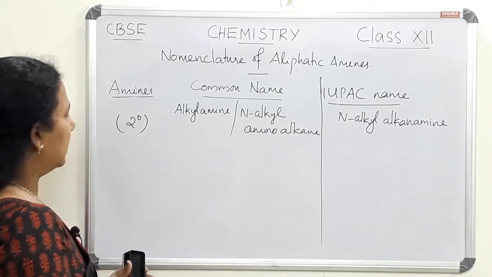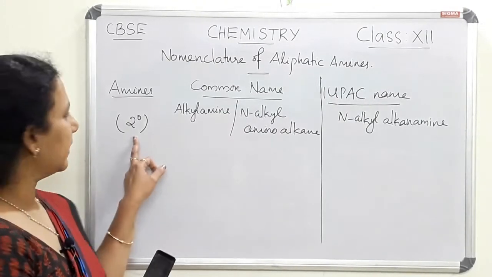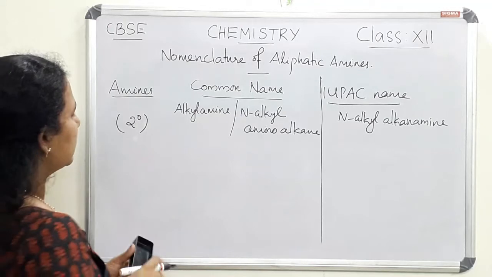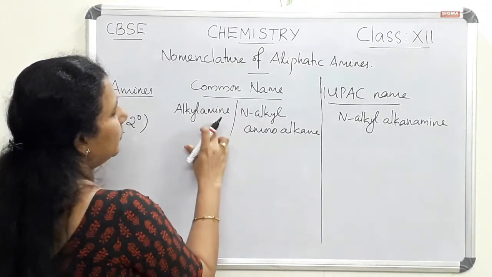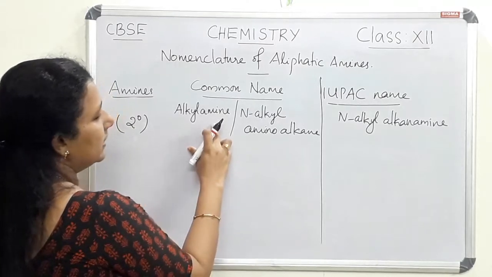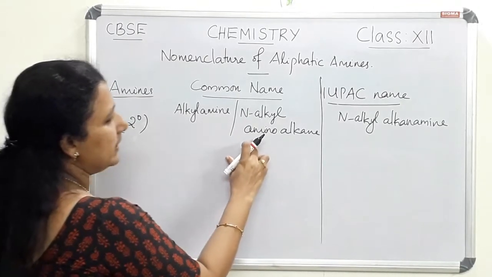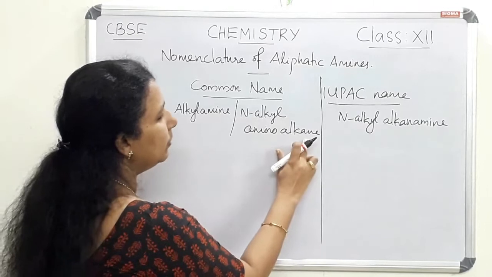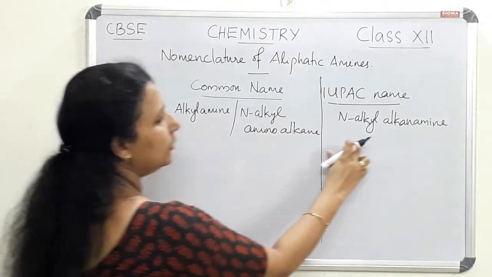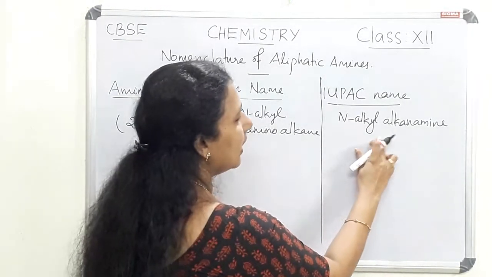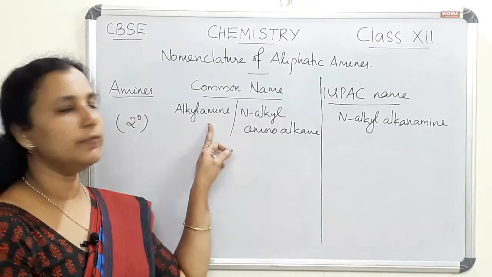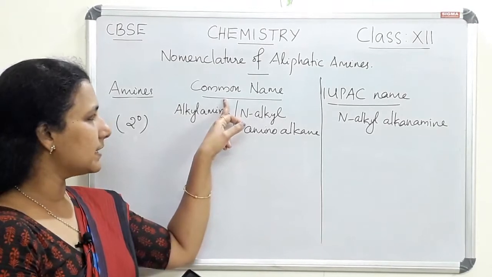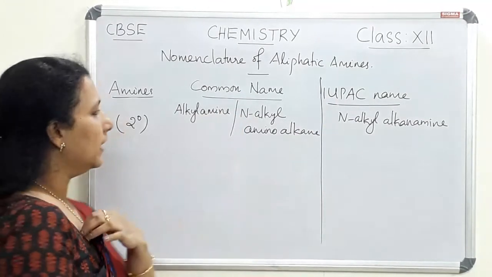How to name secondary amines? In the case of secondary amines, the common names are in two ways. One is alkylamine, that is the first way. The second way is N-alkyl aminoalkane, and the IUPAC name is N-alkyl alkanamine. So in this case also there are two types of naming under common name, and then the IUPAC naming.